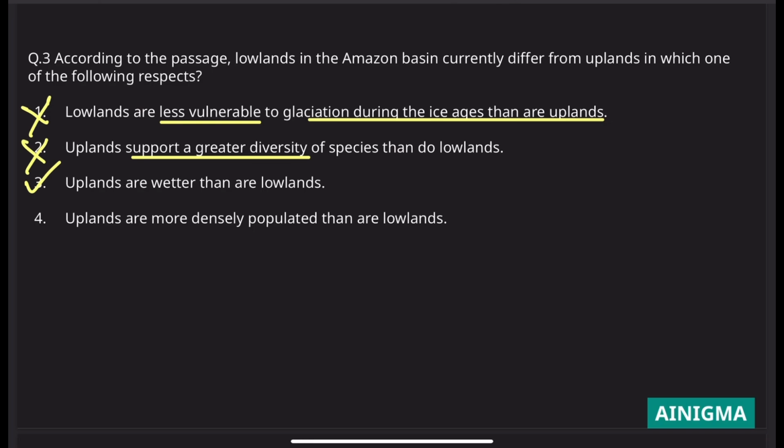Fourth, uplands are more densely populated than lowlands. Exactly, as I've said, we have not been given the distribution per area, that in 1 square foot of upland there is this much population, and in 1 square foot of lowland there is this much population. This has not been mentioned here, so that's why fourth is not the answer. So this is a pretty easy one. Third is the correct answer to this question.